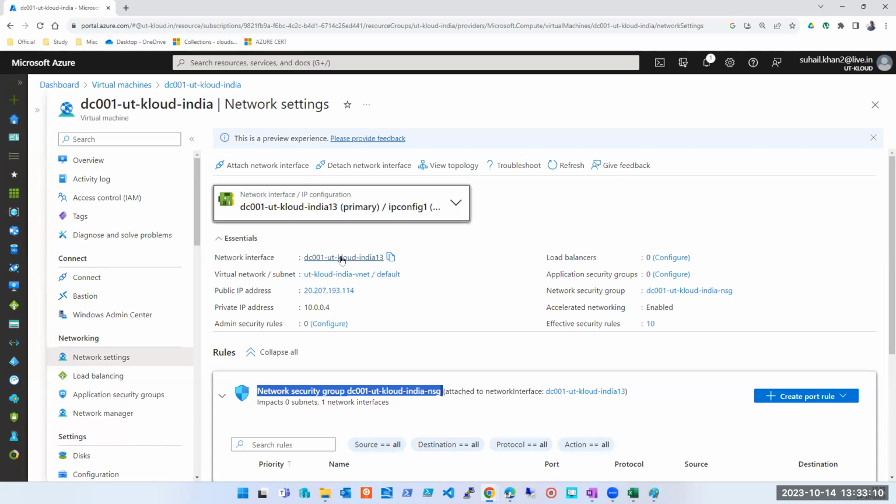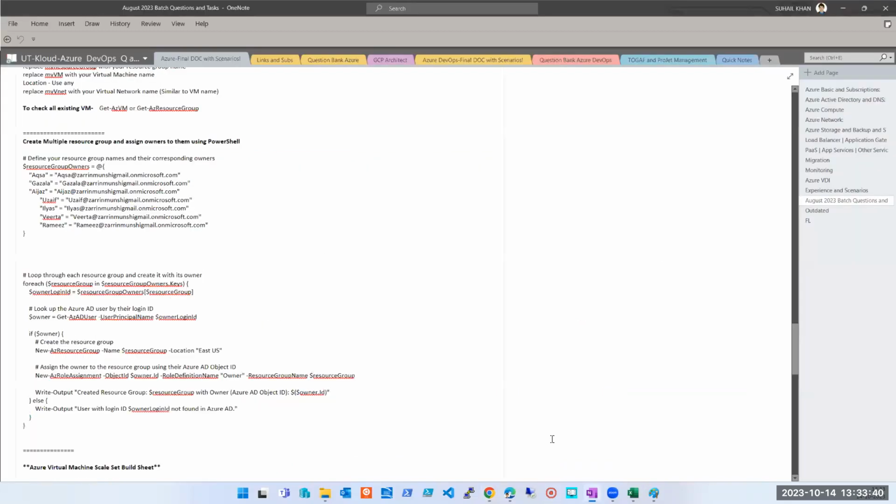Okay, and understand one thing, guys. NSG, irrespective of your understanding, whether you understand it or not, there are certain questions which will be for sure asked, and I already have those questions with me. I'm going to share it with you. Please make sure you go through those questions thoroughly. Interviewer will not give you one portal and ask you to deploy an NSG or read something for you. No, that is not happening. Interviewer is going to simply ask you questions.